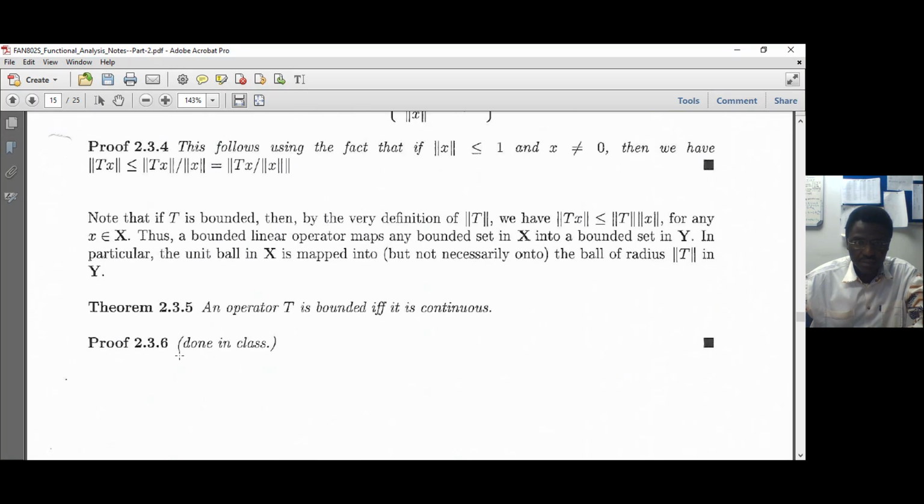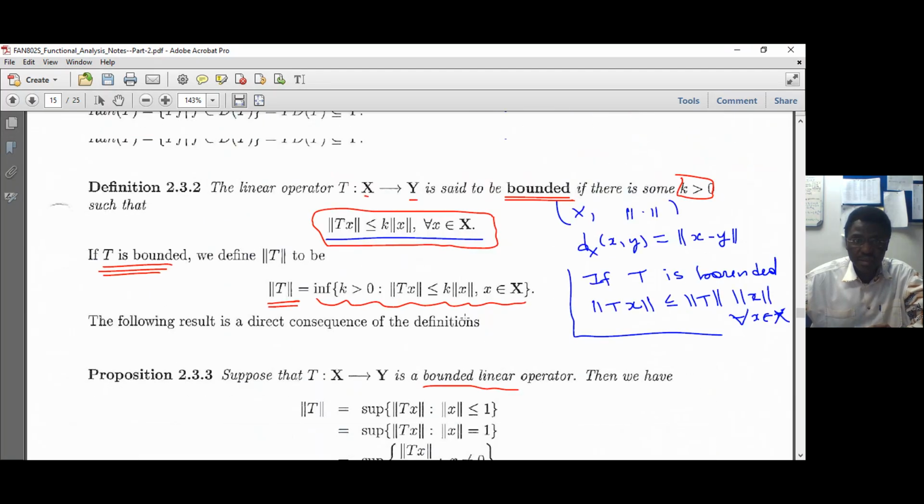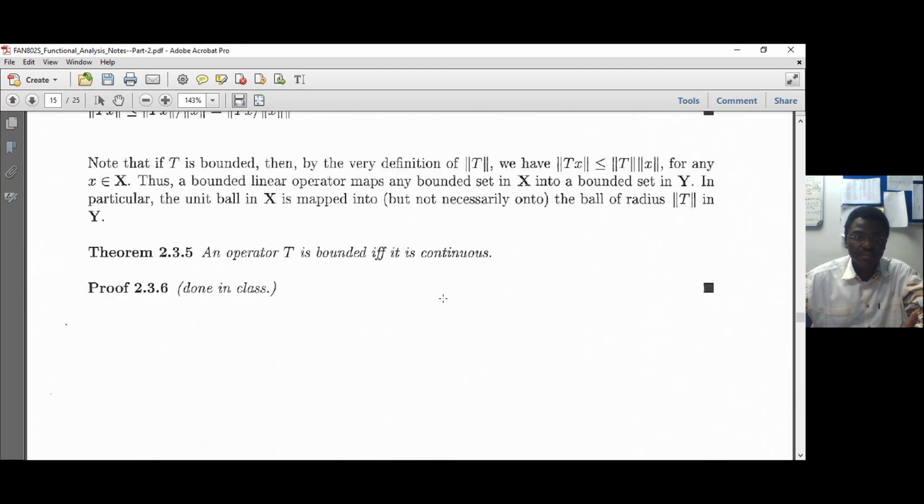Okay, so this is another theorem. An operator is bounded if and only if it is continuous. I will record another video where I will show this, or we will do that in a tutorial. That's why I mentioned before that this definition is the same as continuity at 0. So a bounded operator and a continuous operator are exactly the same.